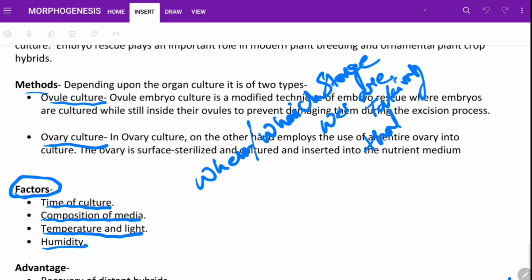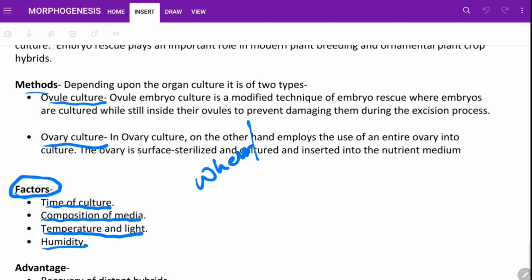Okay, the next is composition of media. There are different kinds of media used for the culture of embryo, ovule and ovary. The temperature and light, a fixed temperature and light is required for the growth of this